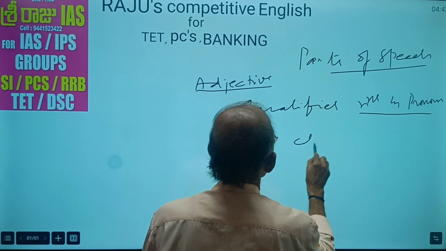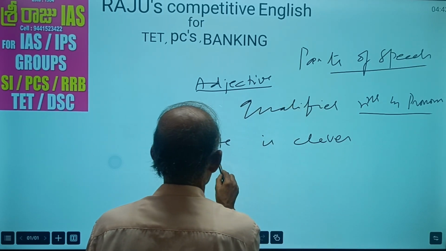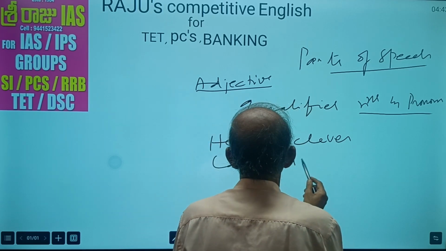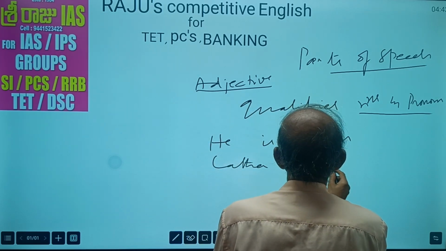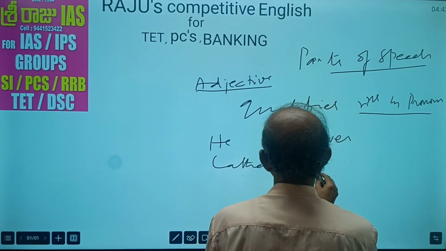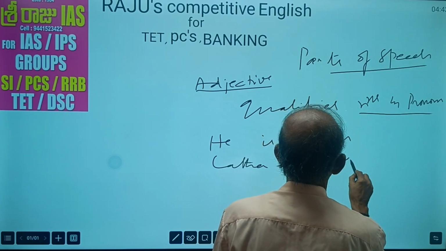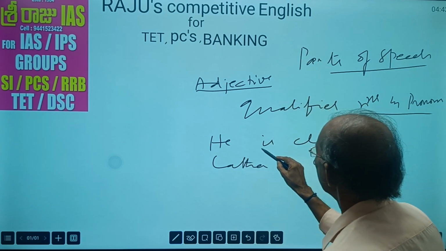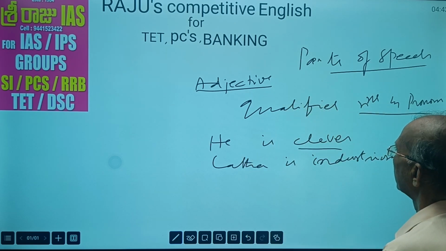He is clever. Lata is industrious. See here. He is clever. Clever, adjective.